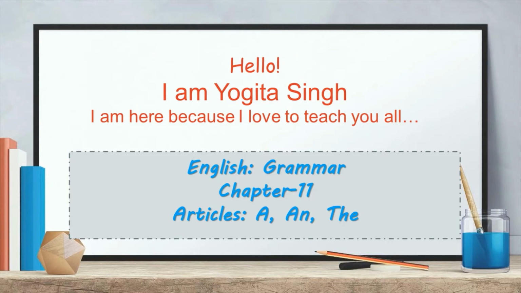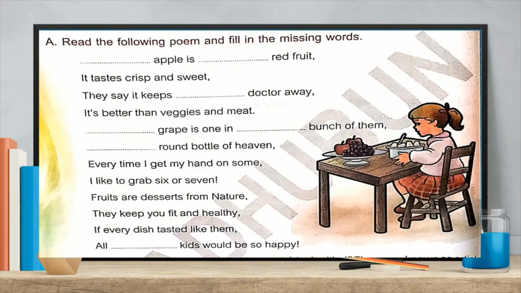Okay, so let's start. Yes, scholars, you can see in your textbook and here in this video that there is one exercise. What is written in that exercise? Read the following poem and fill in the missing words. Simply, this is one poem and you have to read it and fill the blanks with some words. As you all know, the name of this lesson is articles, so we will try to fill these blanks with articles.